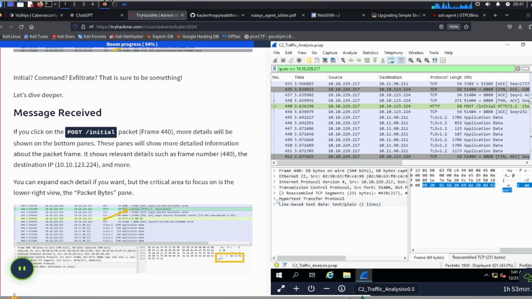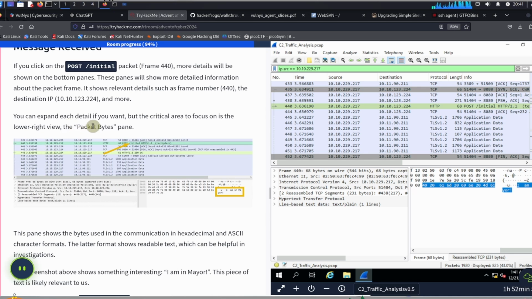I think layer 1 is the physical layer. So we've got layer 1, layer 2, layer 3, 4, 5, 6, and 7 down over here, just in case you were wondering. Okay, so let's see. More details will be shown on the bottom panes. These panes will show more detailed information about the packet frame. It shows relevant data such as the frame number, the destination IP, and more.